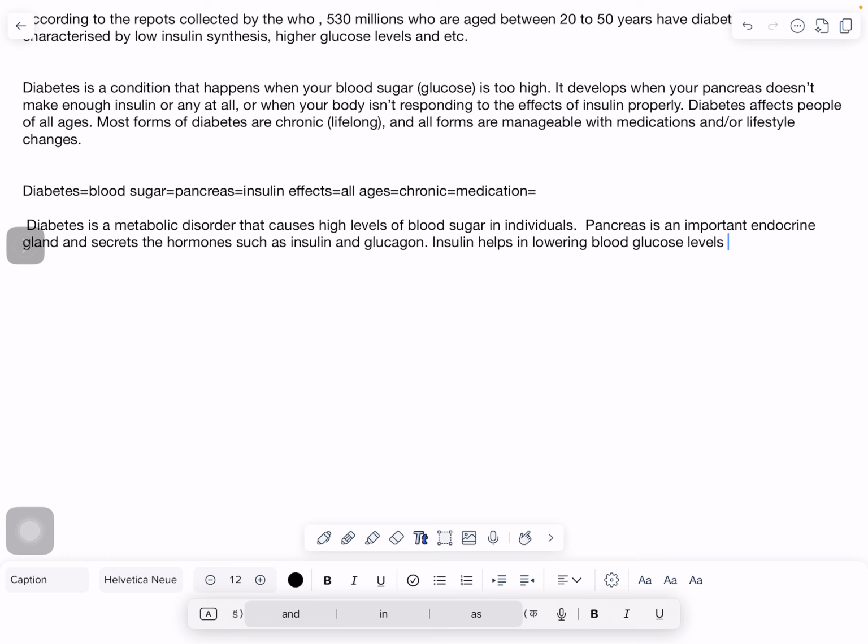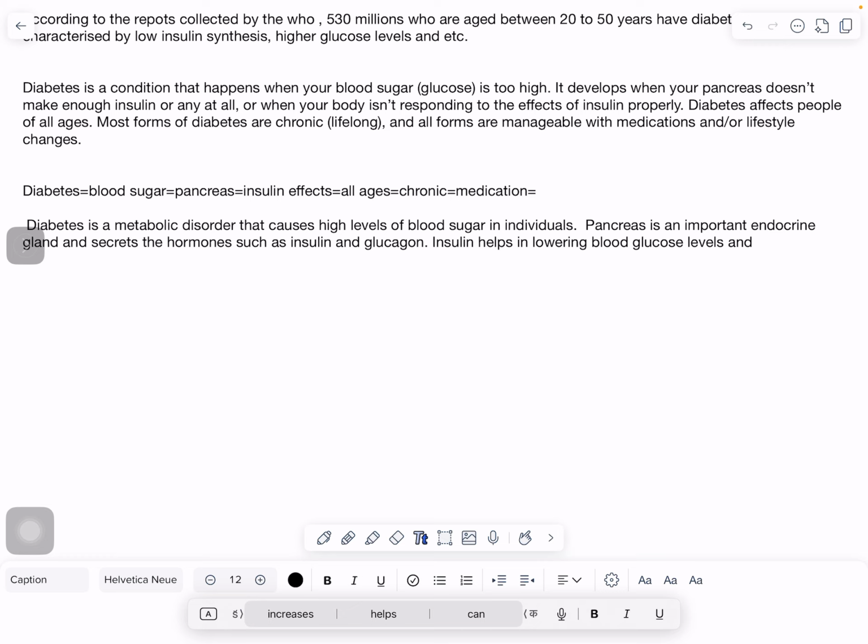Insulin helps in lowering the blood glucose levels.